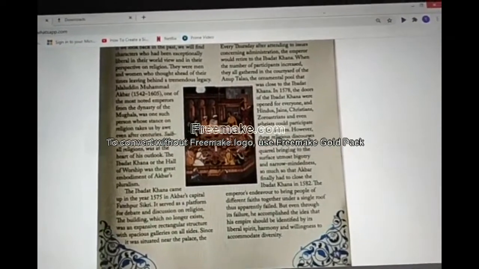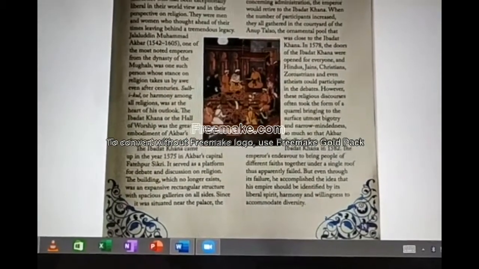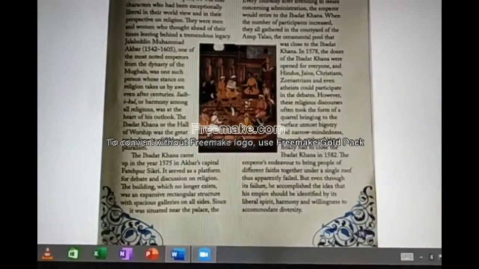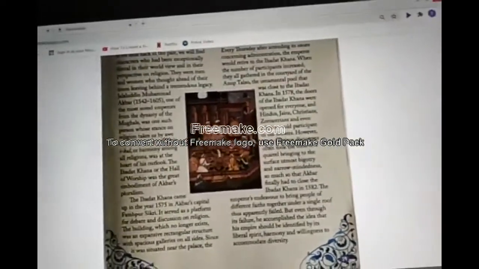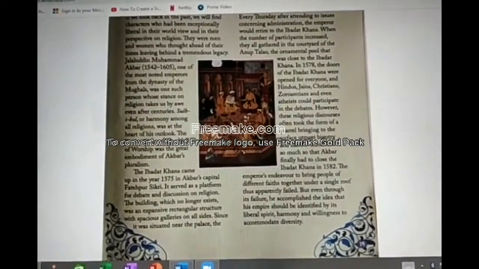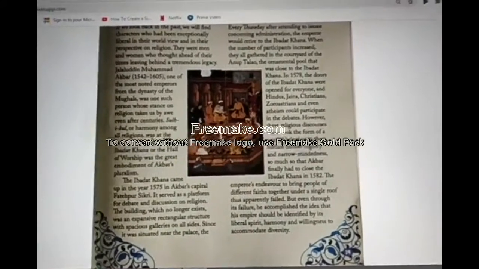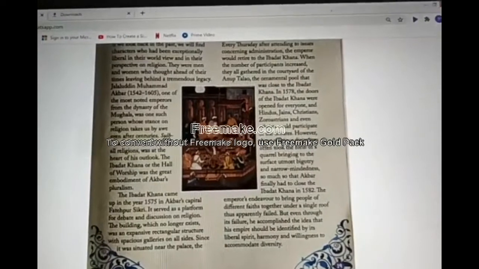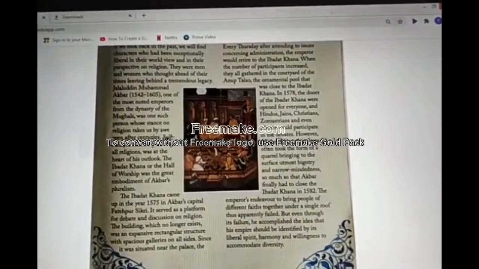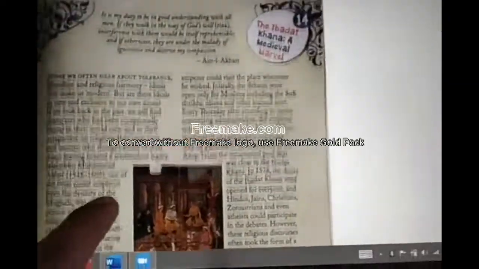Even though he failed, his empire, his time, was known for its liberal spirit and harmony between religions. He is famous for the relationship between different religions. That's the story of Ibadat Khana.